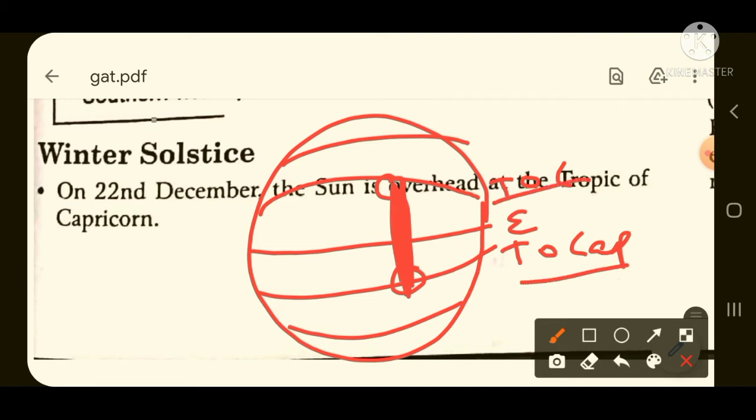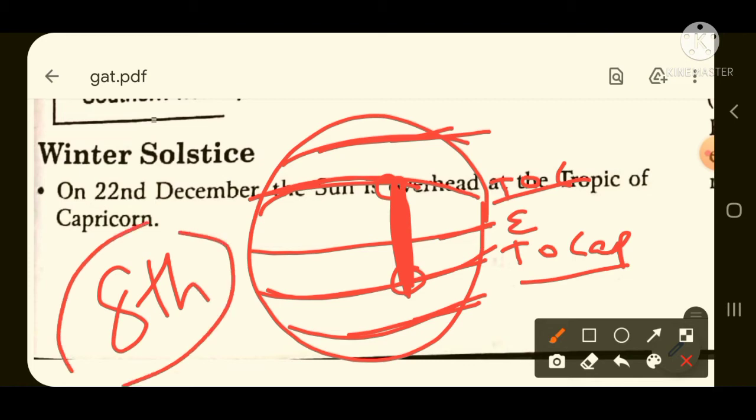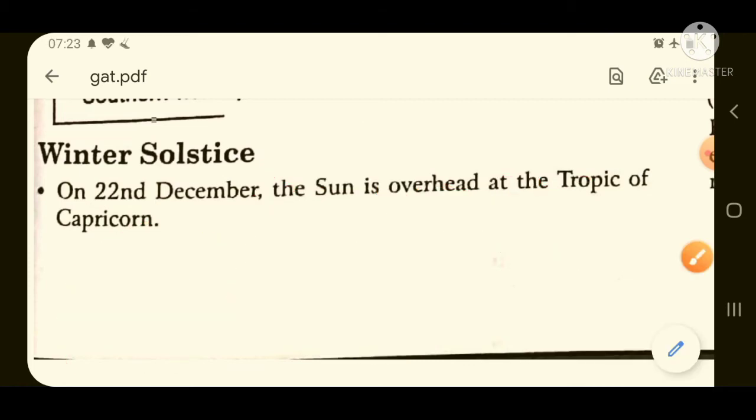This is again one important point. If a question comes, the sun moves between which two lines, the Tropic of Cancer and Tropic of Capricorn will be your first option. The second option will be the Arctic Circle and equator. The third option will be the Antarctic Circle and equator, and the fourth option will be the Arctic Circle and Antarctic Circle. Then in that case you need to take the Tropic of Cancer and Tropic of Capricorn. You would have learned this in your class 8th geography, but still, to revise, I have just told you.